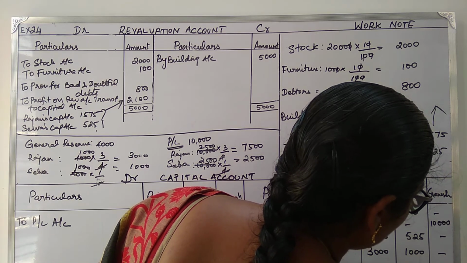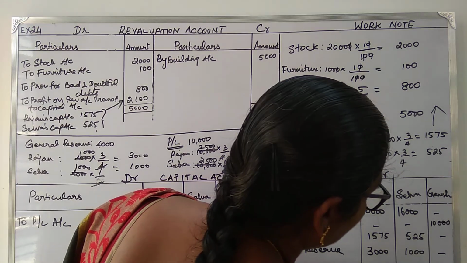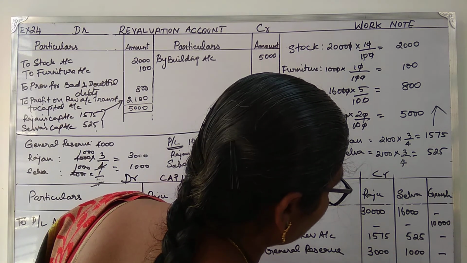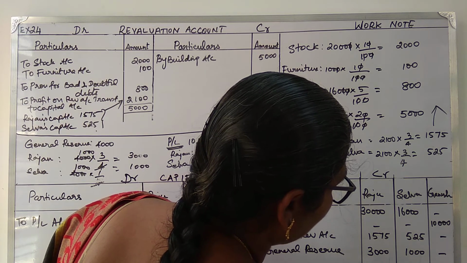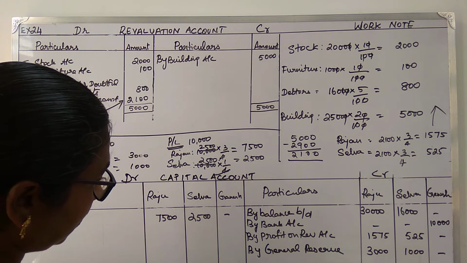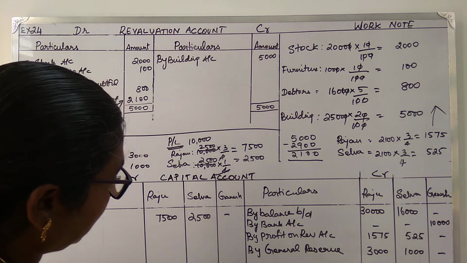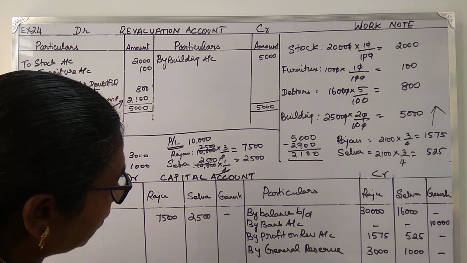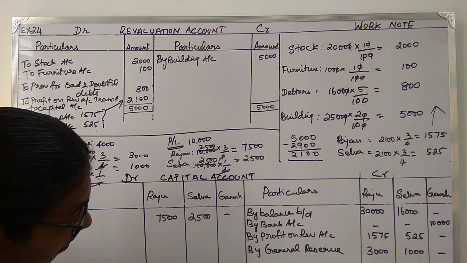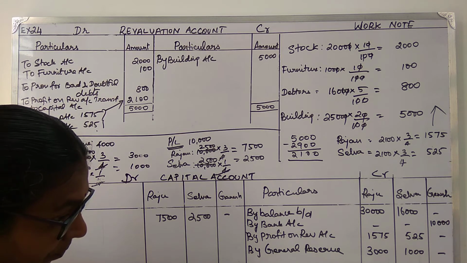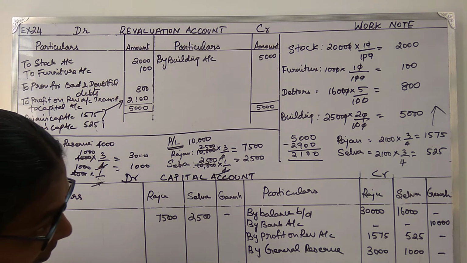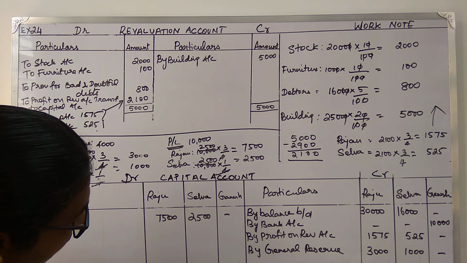This is 10,000, 17,000, 525, 34,575. Let's write the amount. It is 17,525, 34,575.